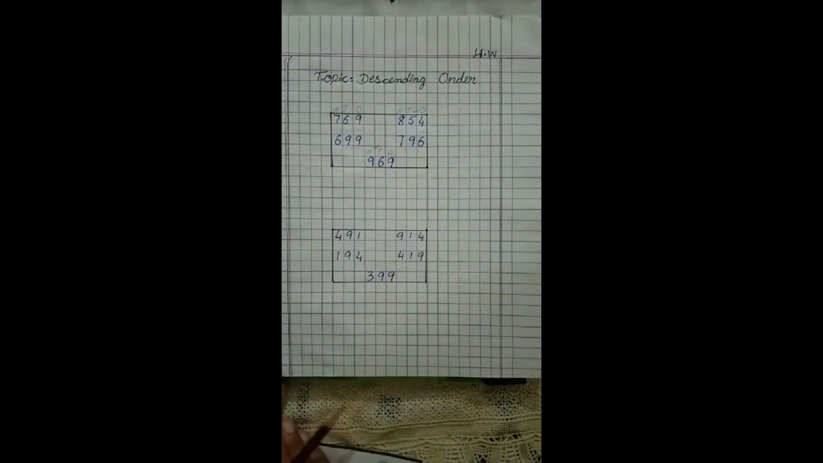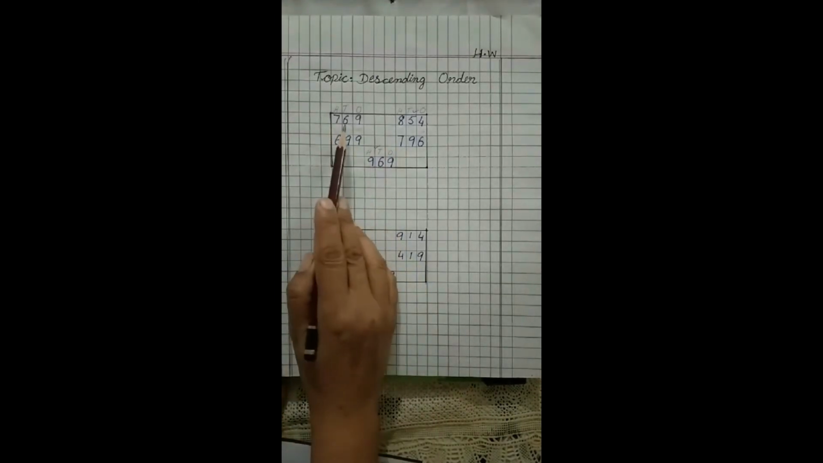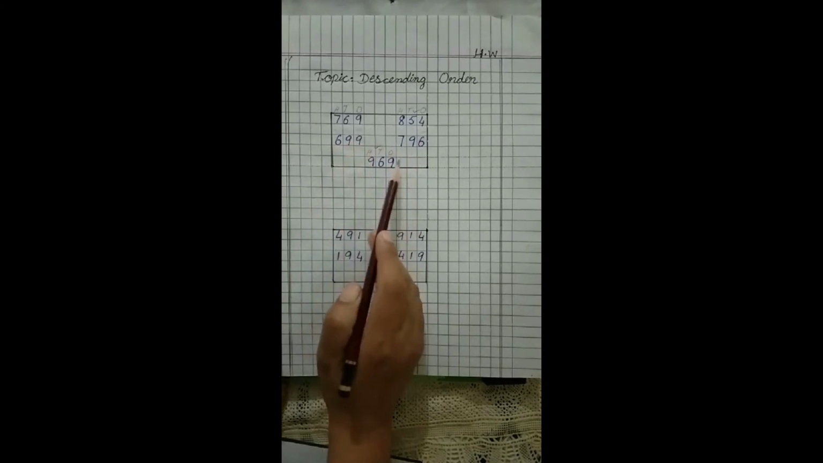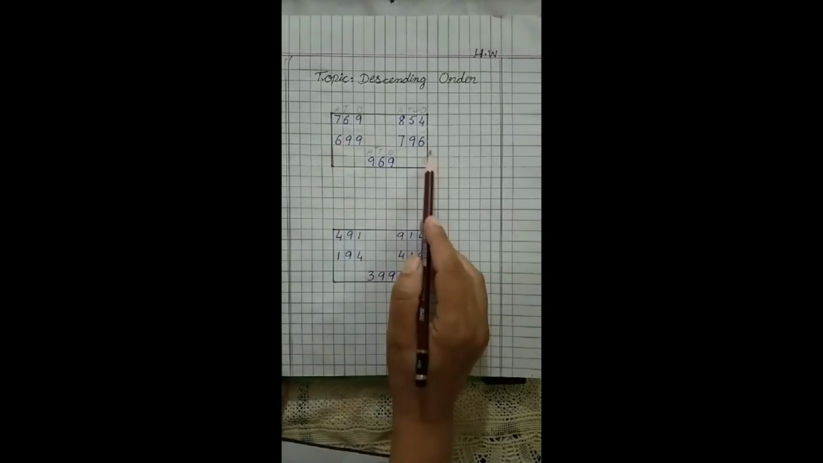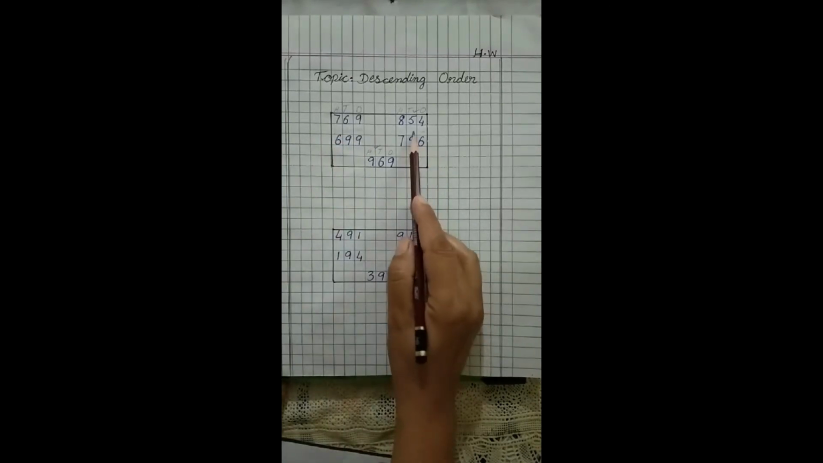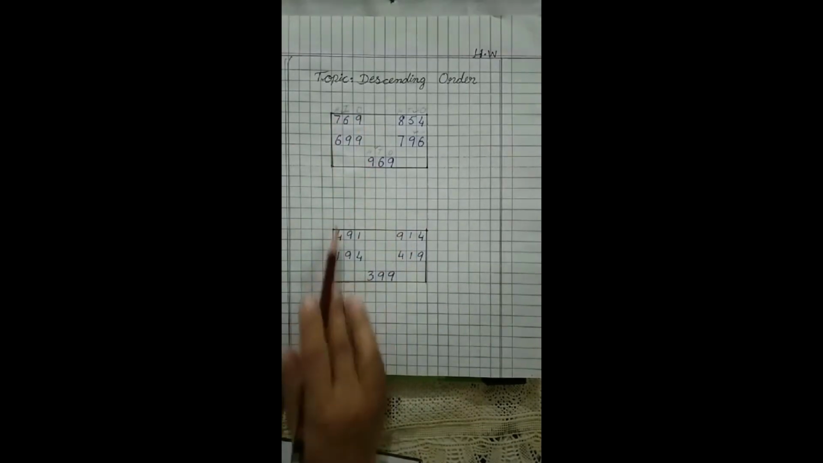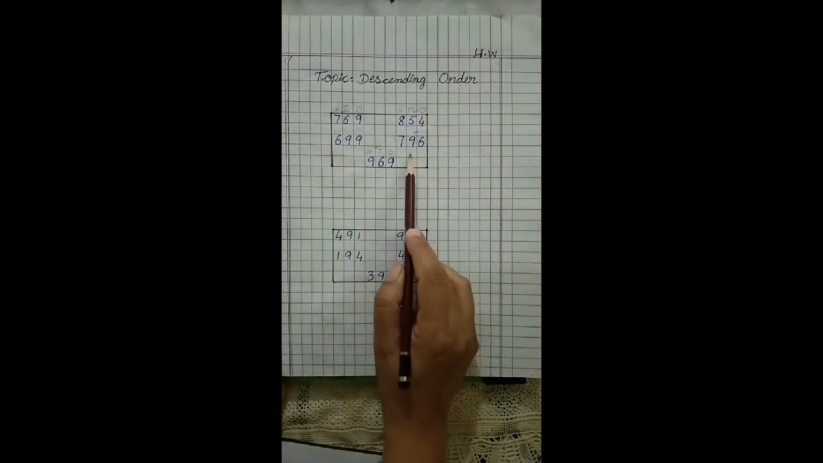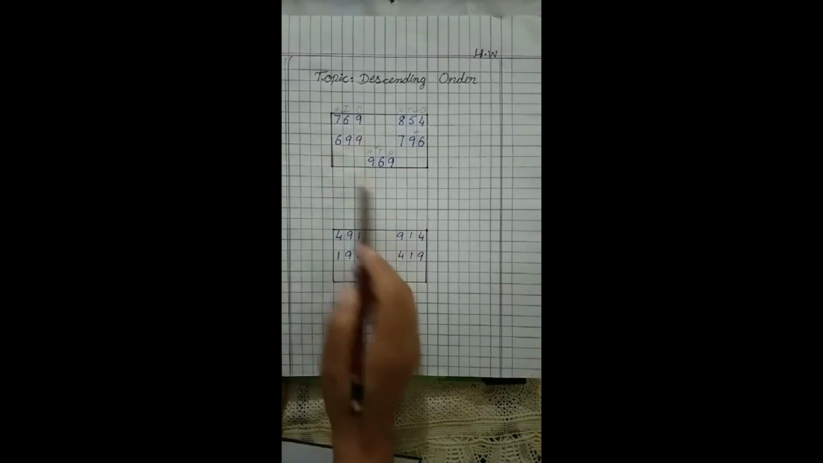What can we do now? Yes, if the hundreds are the same, we have to look at the tens. Here is 6 and here is 9. Which number is greater, 9 or 6? Yes, 9 is greater than 6. So first we have to write 796 and after that we have to write 769.